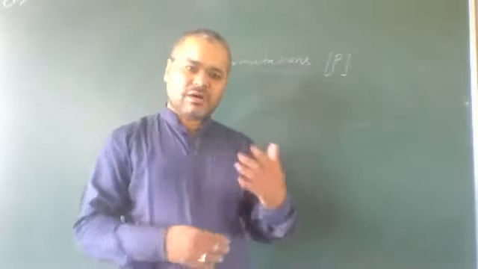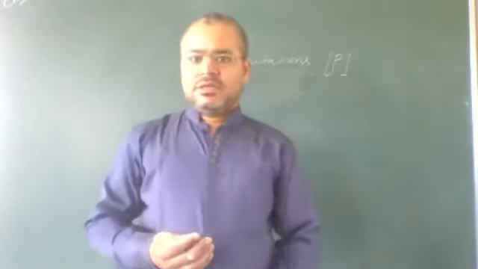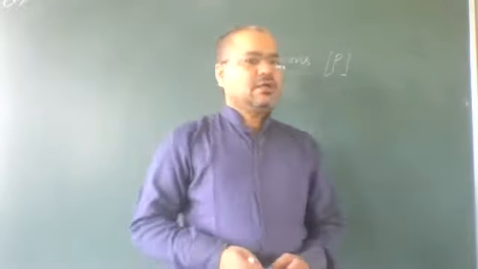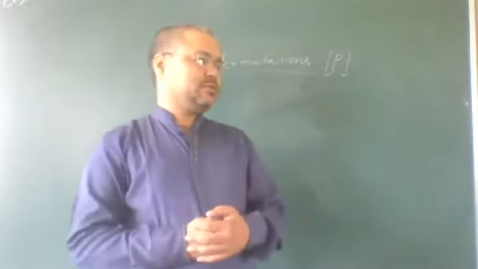Some or all. Just like there are 6 students.